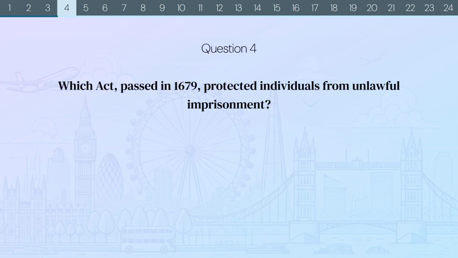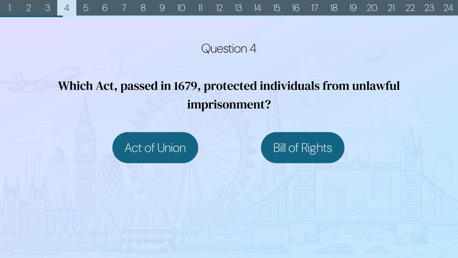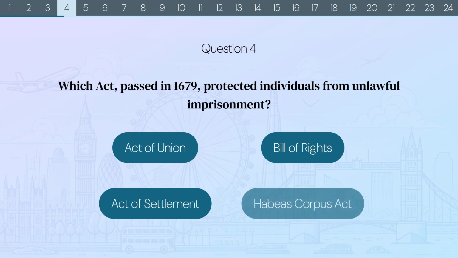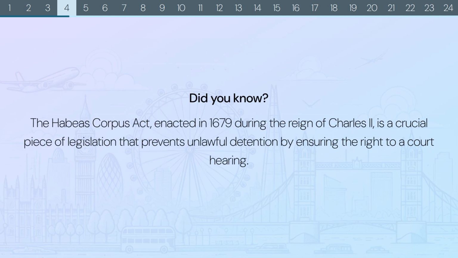Question 4. Which act, passed in 1679, protected individuals from unlawful imprisonment? Act of Union? Bill of Rights? Act of Settlement? Or Habeas Corpus Act? The correct answer is Habeas Corpus Act. Did you know? The Habeas Corpus Act, enacted in 1679 during the reign of Charles II, is a crucial piece of legislation that prevents unlawful detention by ensuring the right to a court hearing.